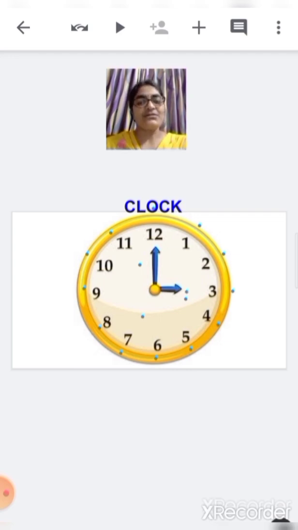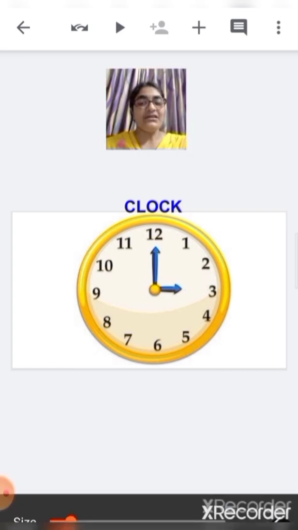So the small hand is hours hand and the big hand is minutes hand. Okay. So children, if the small hand is on 3, and the big hand is on 12, that means the time is 3 o'clock.